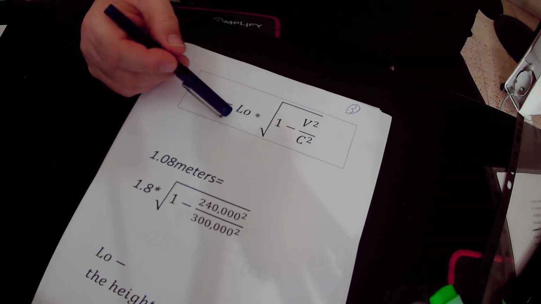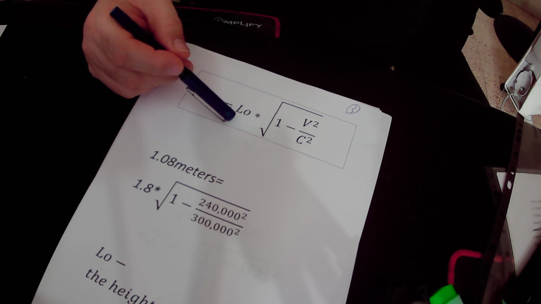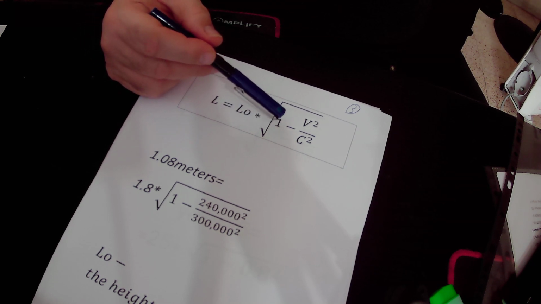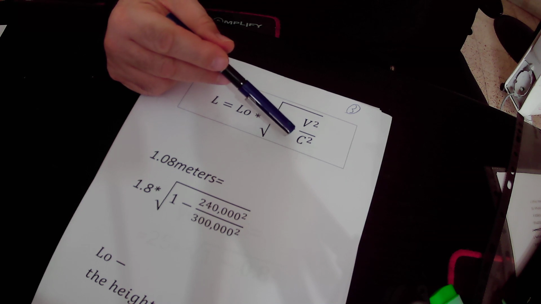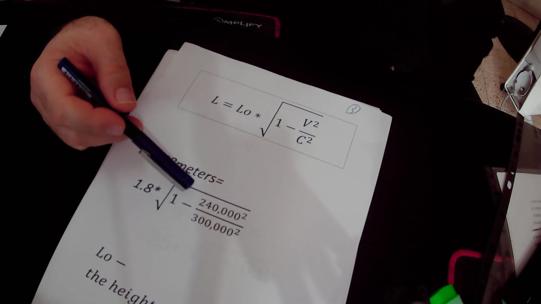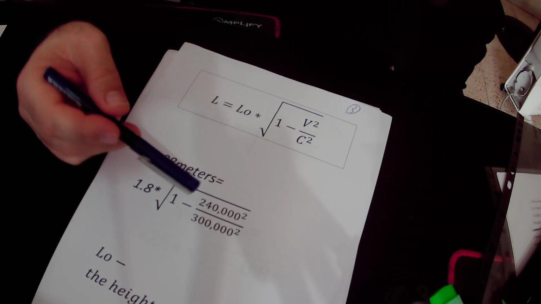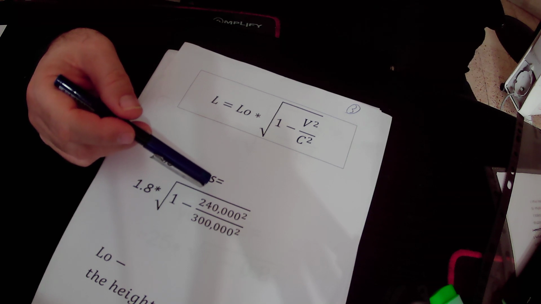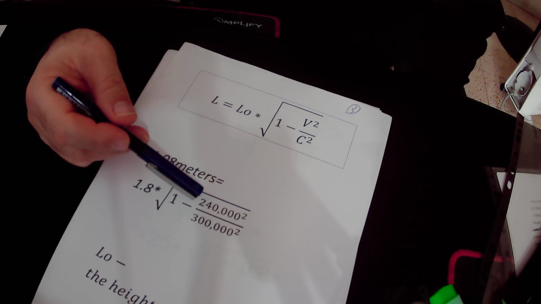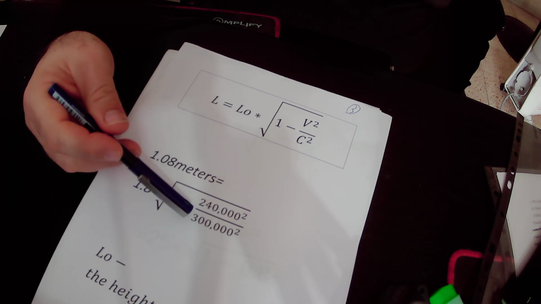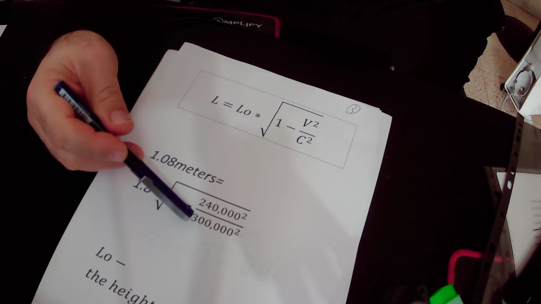The height on Earth of the twin brother is 1.8 meters, and we multiply it by the root of 1 minus v squared divided by c squared. V is the velocity of the man that is moving in the spaceship, in our example 240,000 kilometers per second. We divide it by the speed of light squared.